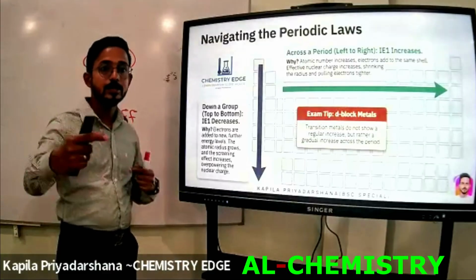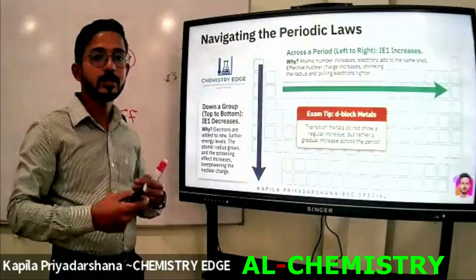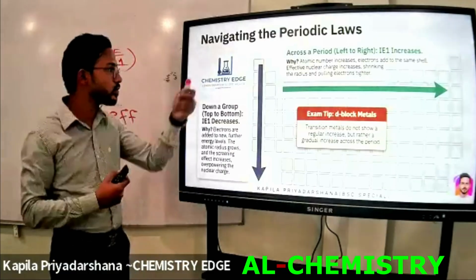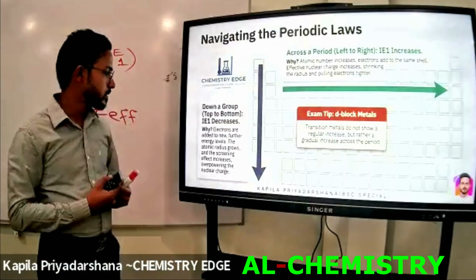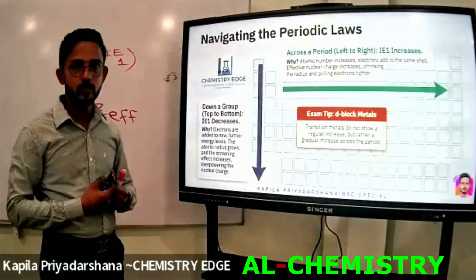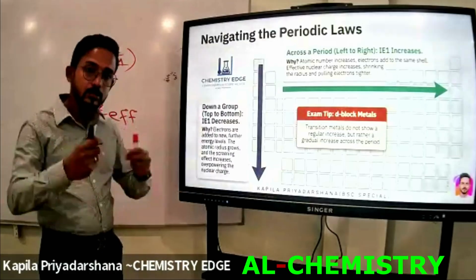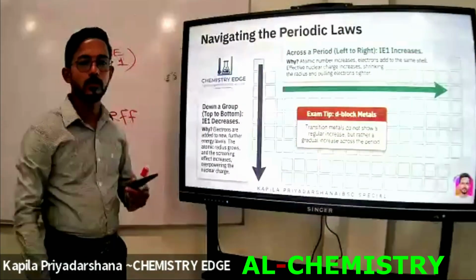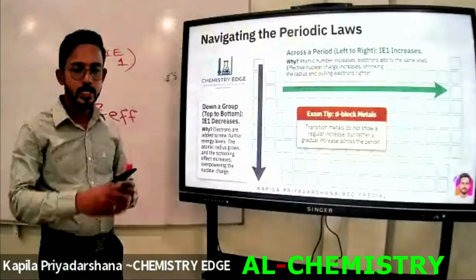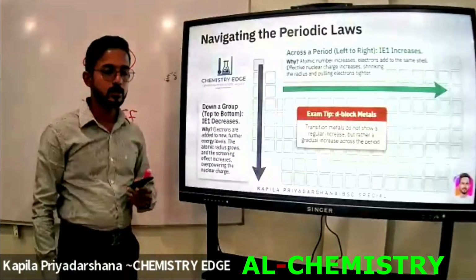The reason is the distance gets a higher value when we go from top to bottom. Then descending each group, what will happen? If the atomic radius increases, it's easy to remove the electron from the valence shell.